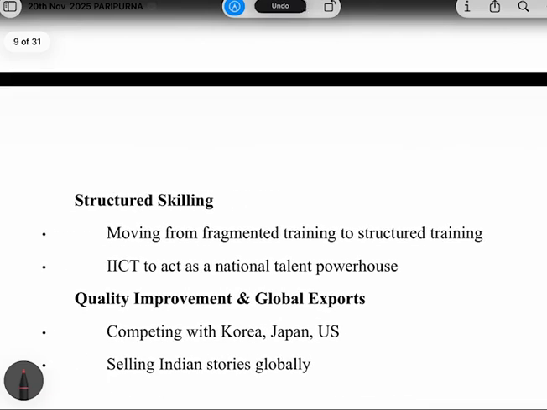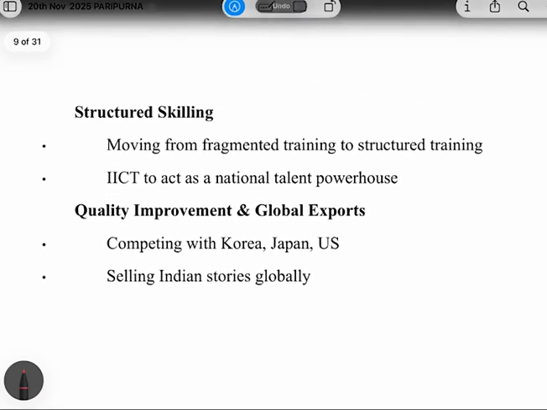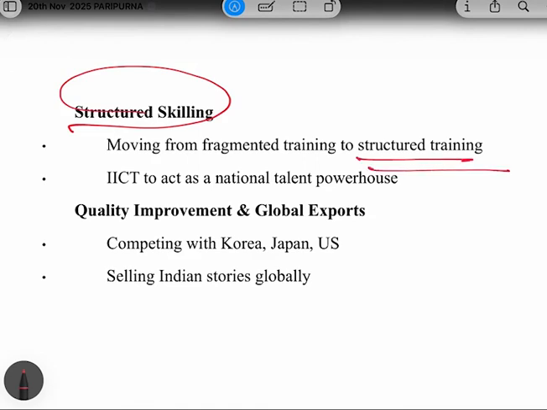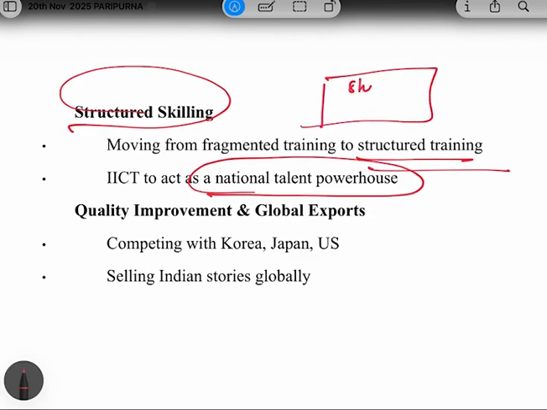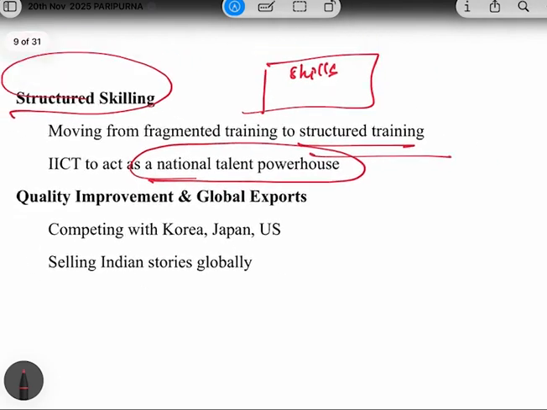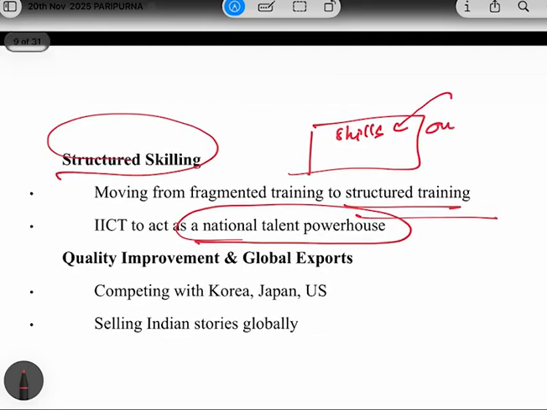Now, the third point which the article makes is about structured skilling. It says that there must be a dedicated skilling structure for this sector. So it's not like everything is fragmented. India must act as a national talent powerhouse, meaning all the skills and all the requirements are at one place only.